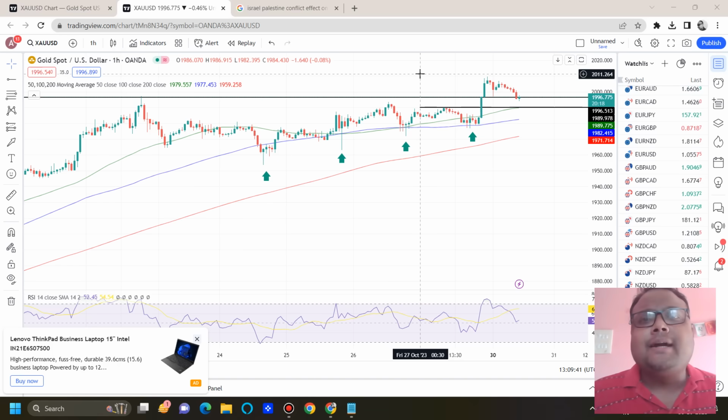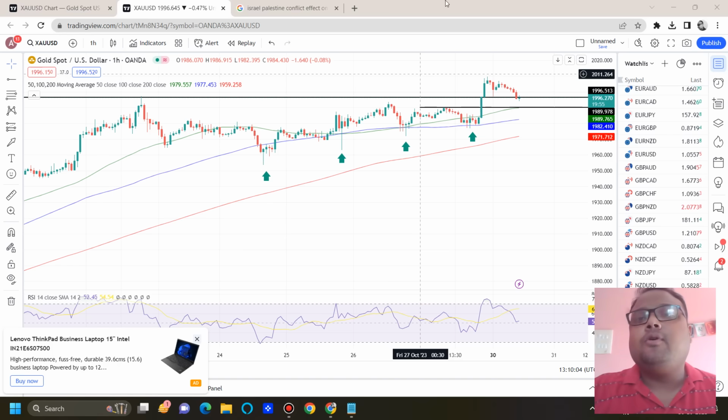If we consider the market sentiment, yes, there is no news about peace between Israel and Palestine. So as a result, the market sentiment is still bullish on gold. There is no sign of peace yet, so the situation may escalate further. It means that the crisis is still present. So as a result, further upside on gold is possible.